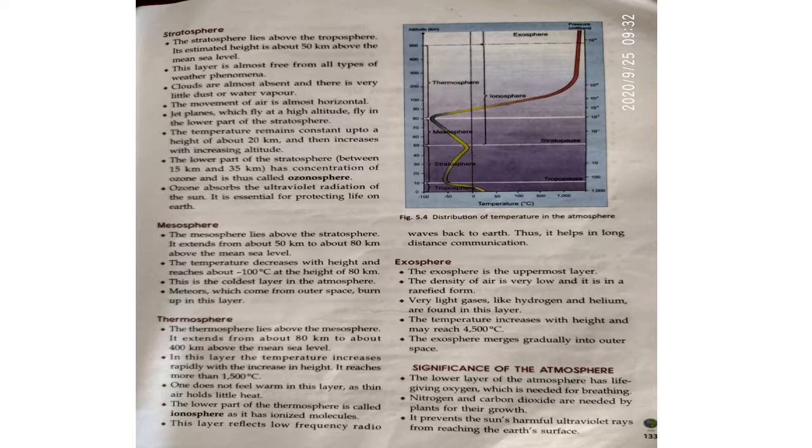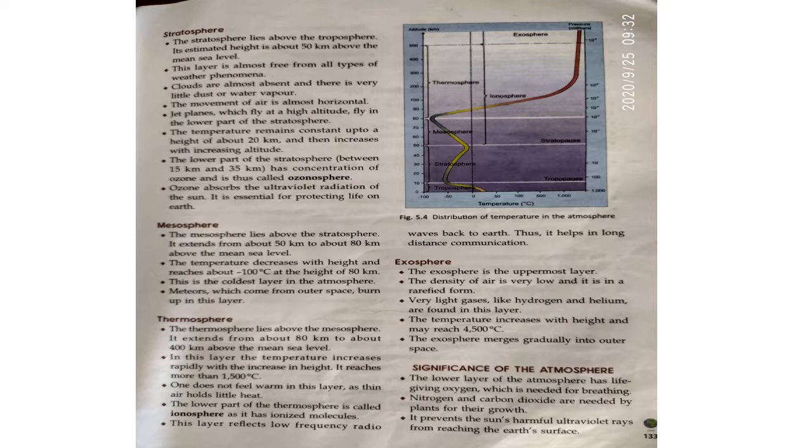This layer is almost free from all types of weather phenomena, meaning the formation of clouds, fog, frost, dew. These occur in the troposphere, but in this layer we don't see such phenomena. And children, clouds are almost absent and there is very little dust or water vapor.